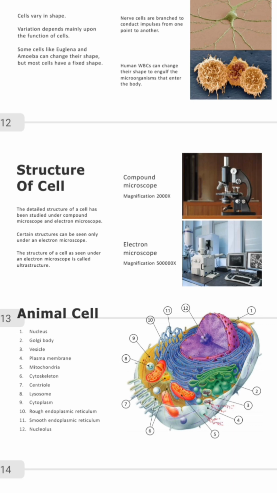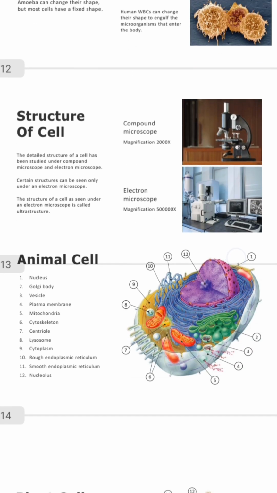Now, nerve cells are branched to conduct impulses from one point to another. That's why you see nerve cells branched, so that they can transmit impulses from one end to another end. There will be branches to ensure that there is transmission.